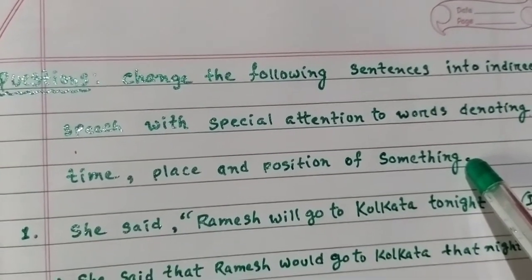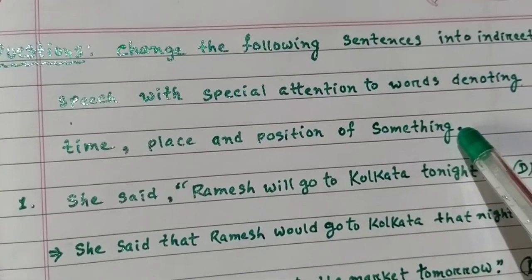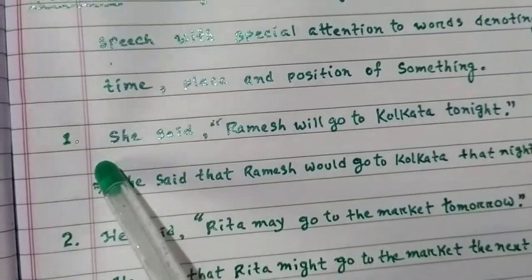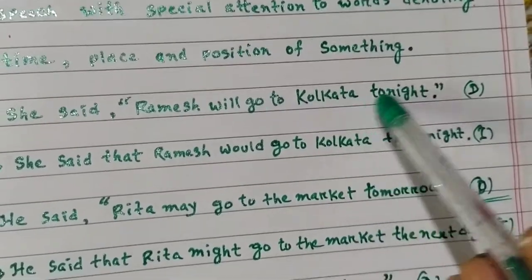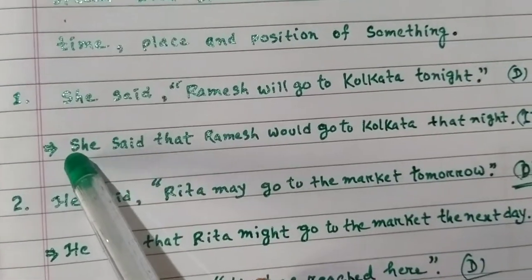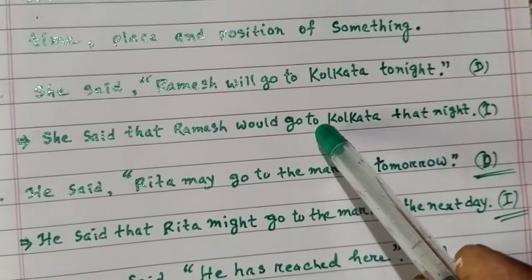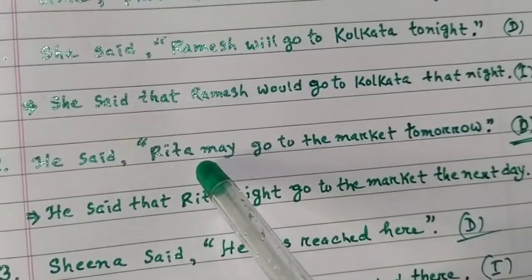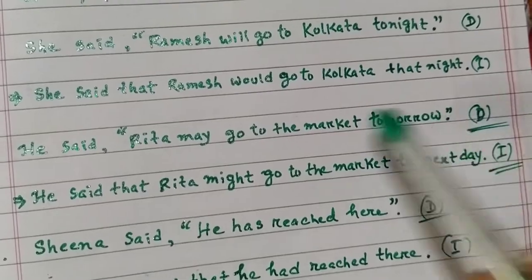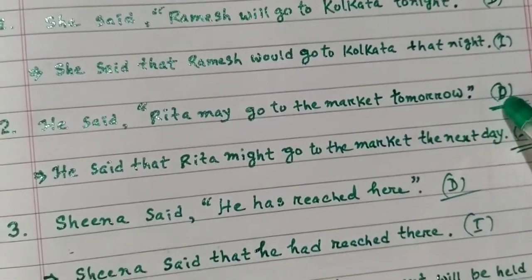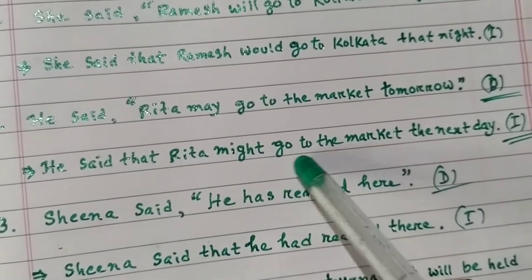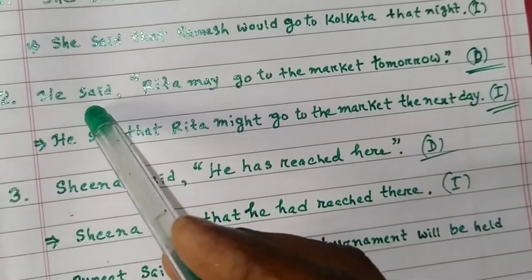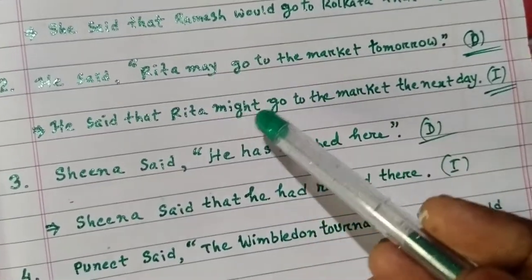So we have to change direct speech into indirect speech, where the words explain time, place and position. Number 1. She said, "Ramesh will go to Kolkata tonight." Direct speech. So in indirect speech it will be: she said that Ramesh would go to Kolkata that night. He said, "Rita may go to the market tomorrow." Direct speech. Indirect speech: he said that Rita might go to the market the next day. Tomorrow becomes the next day. As the reporting verb is in past tense, may changes into might.